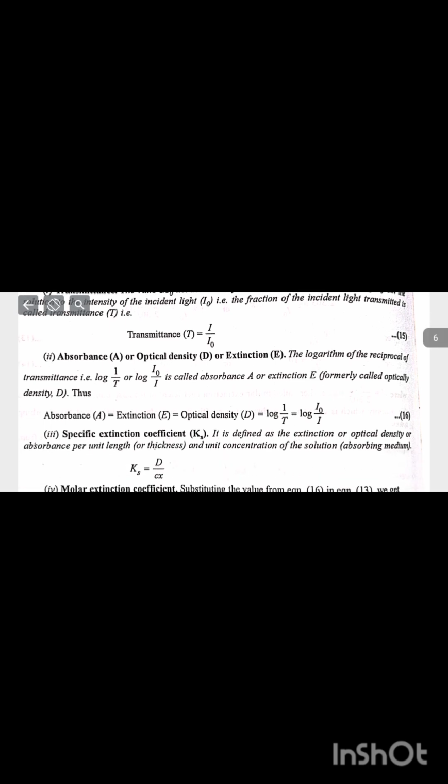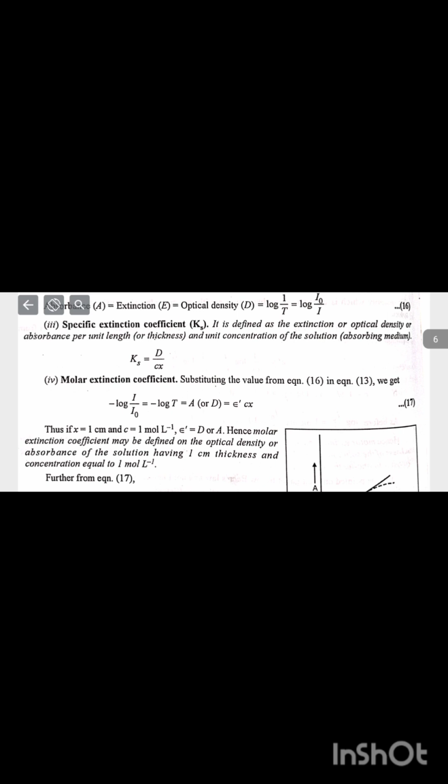Absorbance A, or optical density, or extinction: the logarithm of the reciprocal of transmittance, log of 1 upon T, or log of I naught upon I, is called absorbance A or extinction E. Thus absorbance is equal to extinction is equal to optical density is equal to log of 1 upon T is equal to log of I naught upon I.